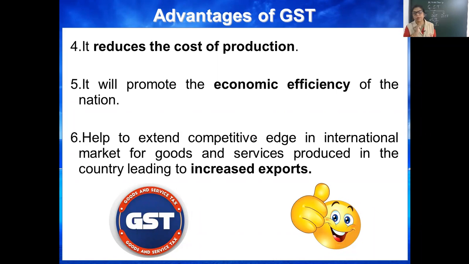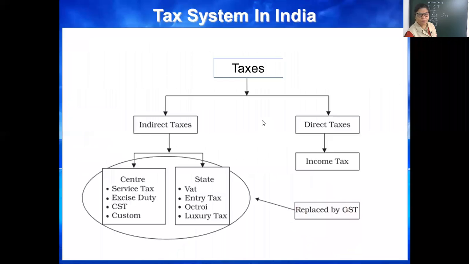And what does our government want? Export promotion, import substitution, make in India. These are the aims of government. So by the reduction in the cost price and the increase in economic efficiency, Indian producers are now capable of giving tough competition to international producers.